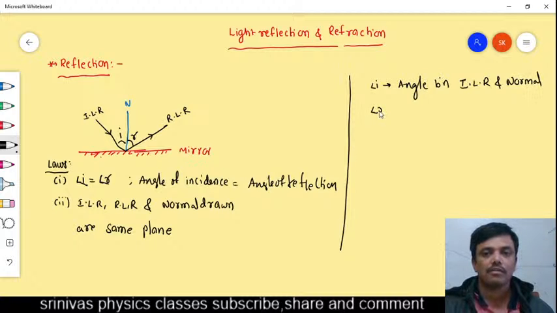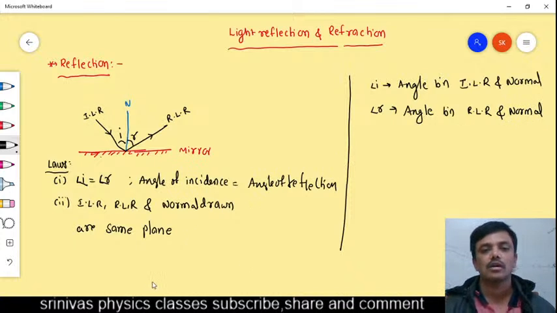What is the angle of reflection? R is the angle of reflection. It is the angle between what and what? It is the angle between the reflected light ray and the normal drawn. Okay, and this is about reflection.